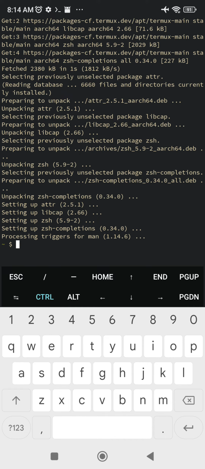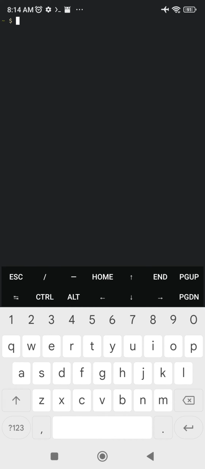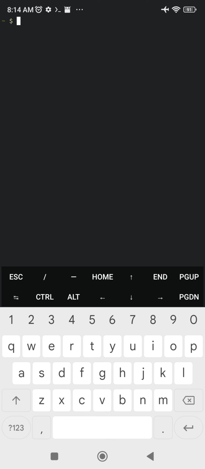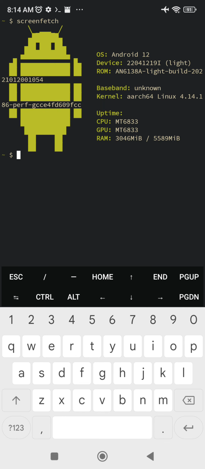Let's clear the screen by hitting Ctrl and L and increase the font. Then let's type Screenfetch. It is going to give us the details of this mobile, which is Android 12 with the RAM of that much and the name of the CPU and the GPU.